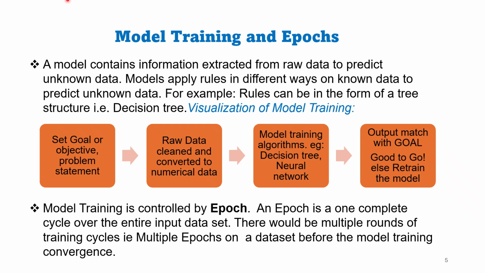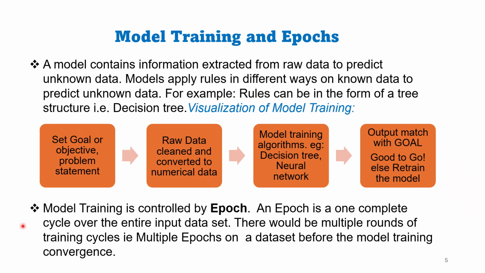How do we control model training? The input data set is divided into batches. Let's say total number of records are 100 and these 100 records are divided into 10 batches and each batch contains 10 records which are called mini batches. Then each mini batch passed over the AI model for training.